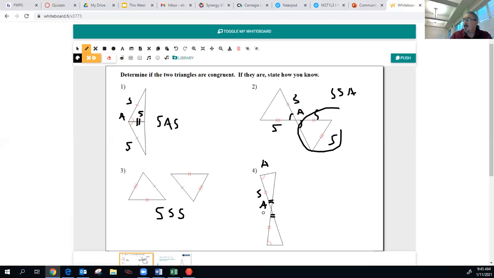Let's see if we have the same thing here. We have an angle here. We have a side and an angle. So I'm saying, yeah, both triangles match up based off of the angle, side, angle postulate. Always check both triangles and determine if they are both congruent based off of any postulates. Side, side, side, side, angle, side, or angle, side, angle. Those are the three that we learned on Friday.